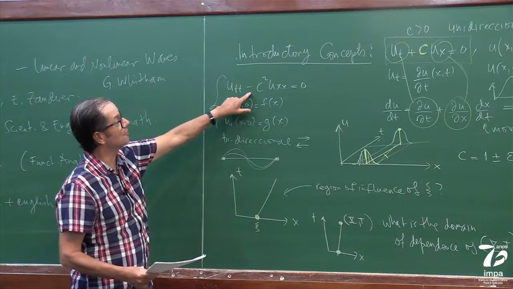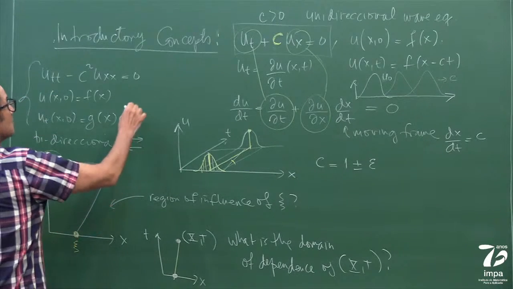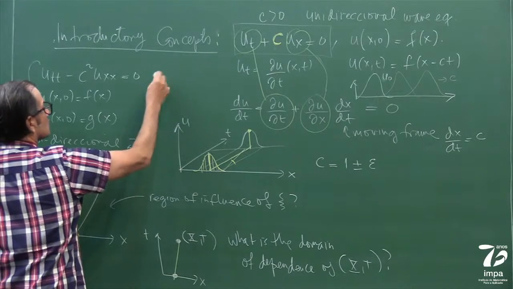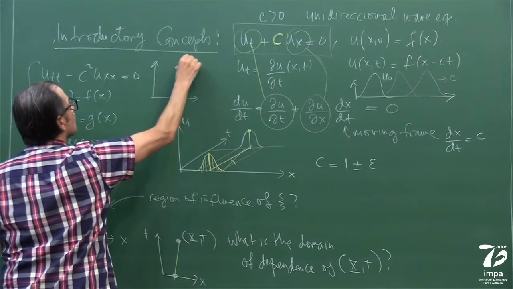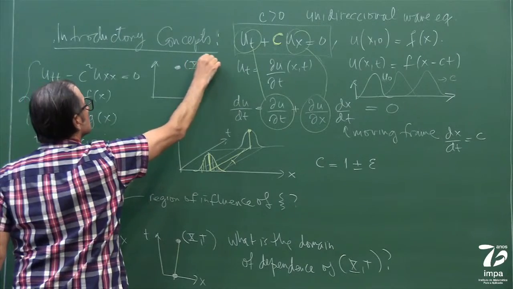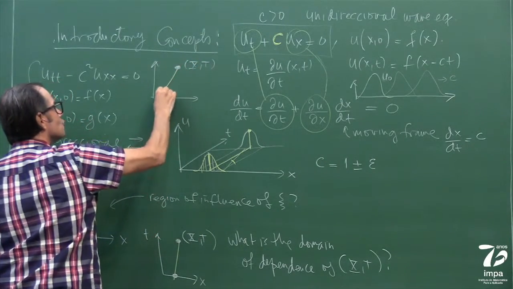We're going to see that for this equation, let me give you just one small case like this. If I have a point here, the domain of dependence is going to be like this because it has two characteristics.